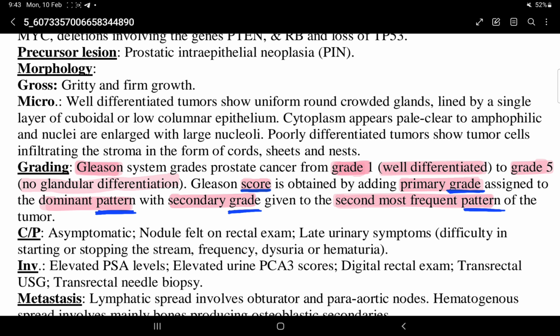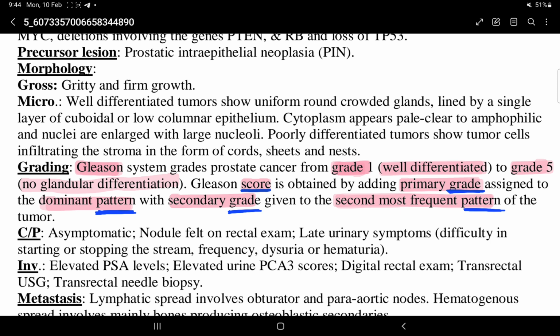Microscopy. Well differentiated tumors show uniform round crowded glands lined by a single layer of cuboidal or low columnar epithelium.